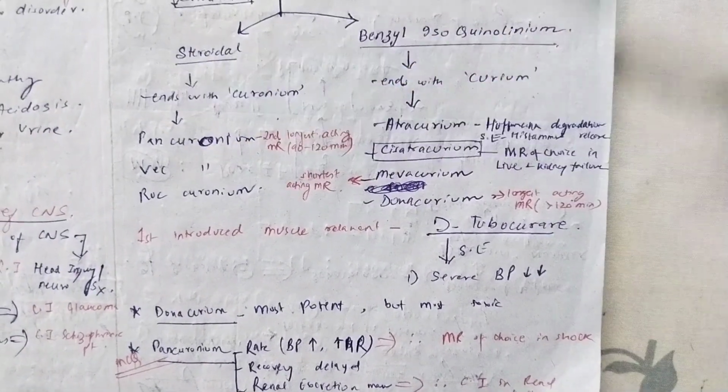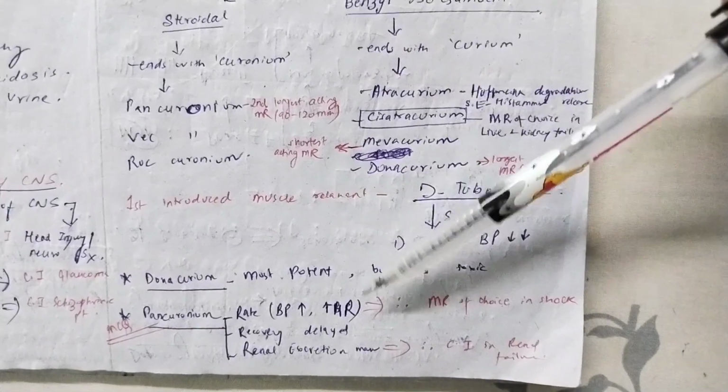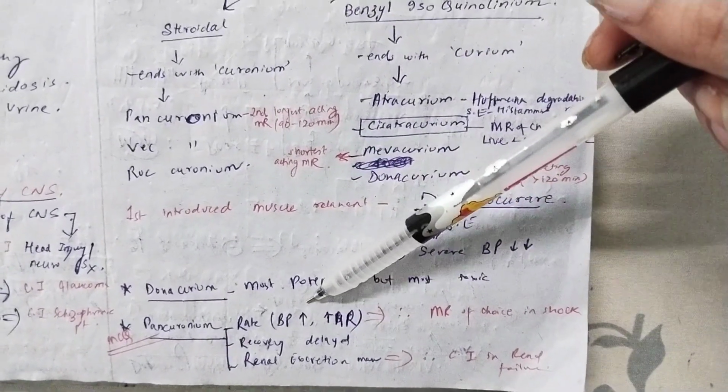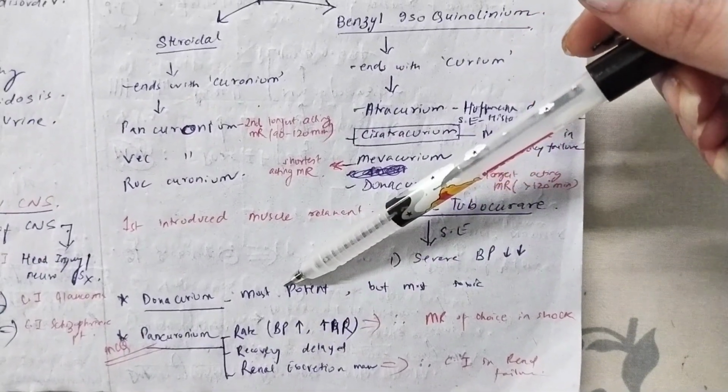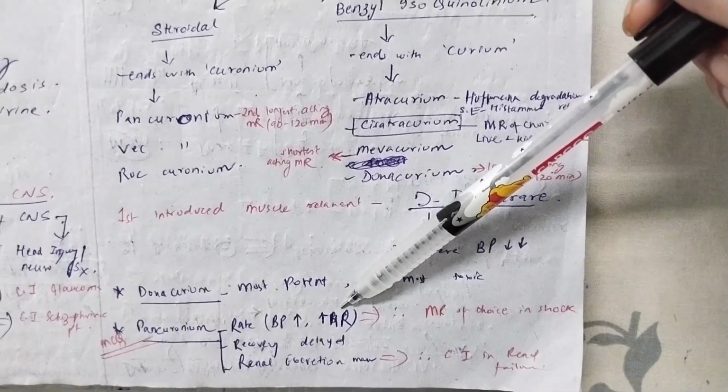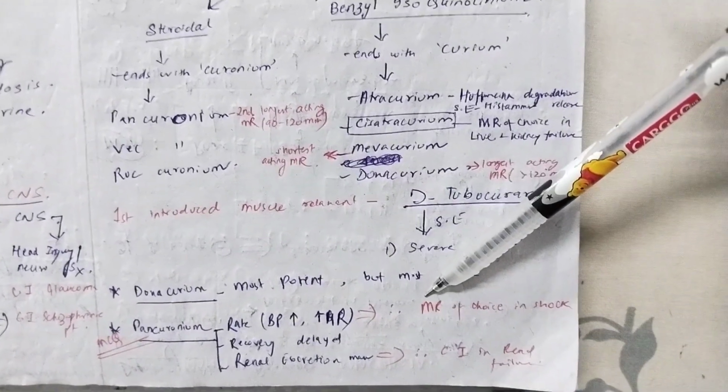So pan, what does it mean? Pan means whole, or pan is something which includes everything. So you remember that it causes changes in everything related to CVS. So it increases the BP and it increases the heart rate. Okay, and this is the muscle relaxant of choice in case of shock.